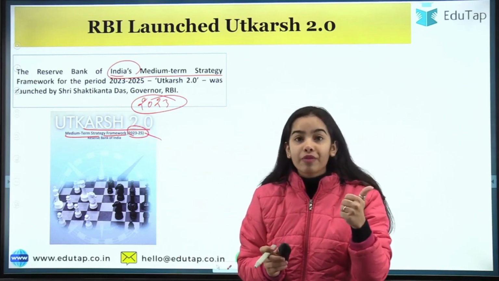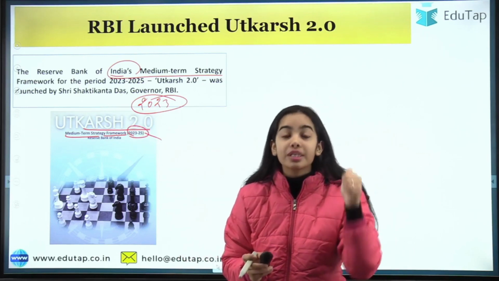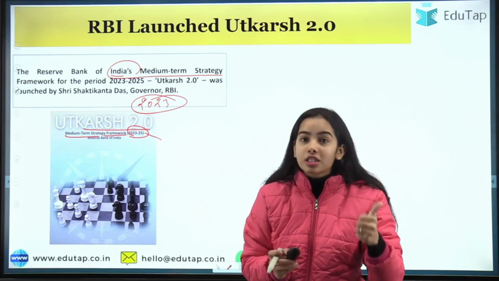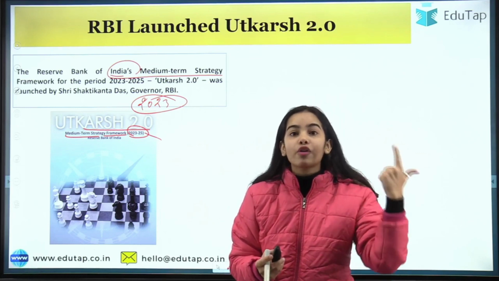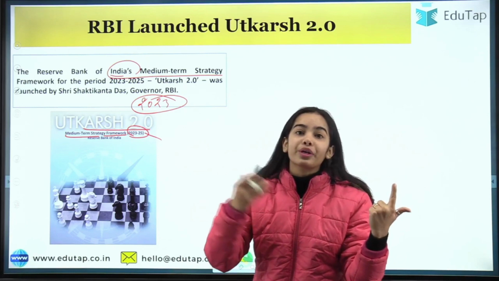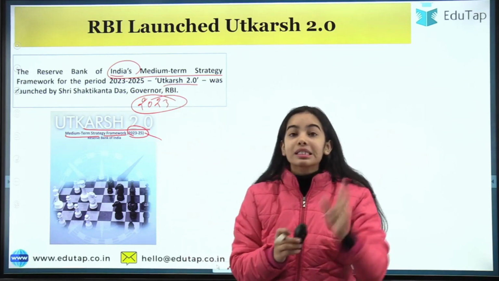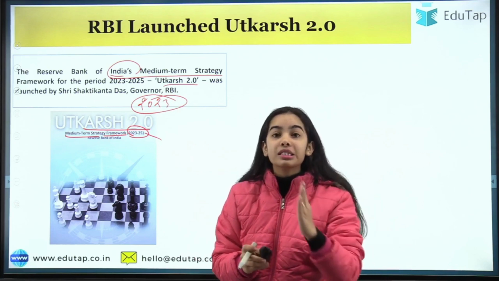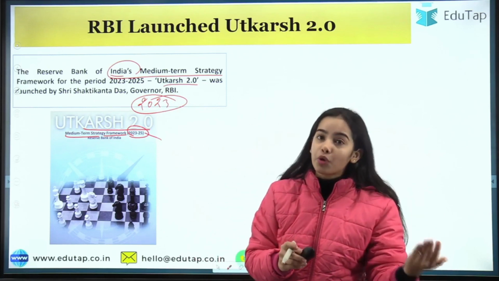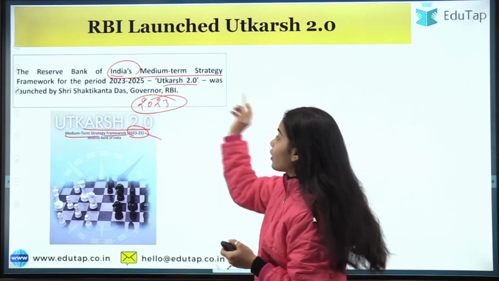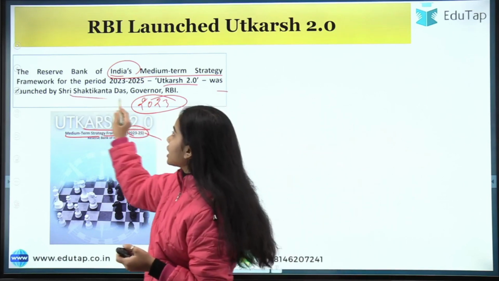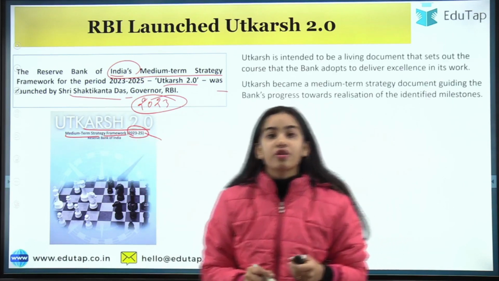So first of all, what you have to remember is that Utkarsh 2.0 is a medium-term framework for the Reserve Bank of India for the period of 2023 to 2025, and the name is Utkarsh 2.0. Now this is the second version of Utkarsh, which means a version has been released before also, that we will also understand. It was launched by Shri Shaktikanta Das, Governor of the Reserve Bank of India.